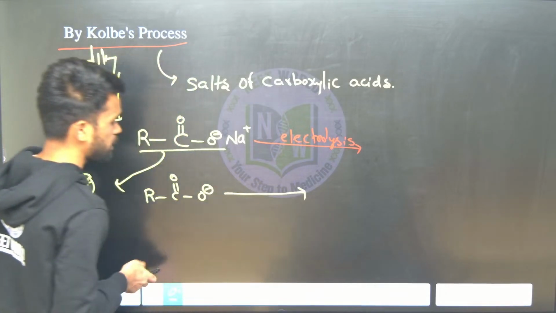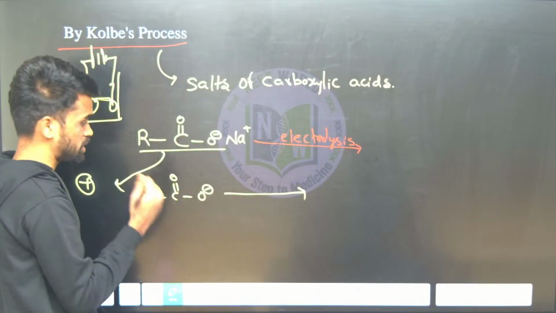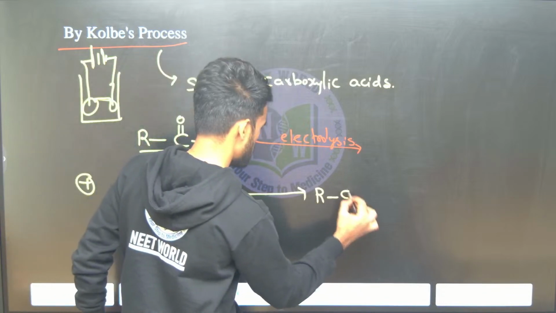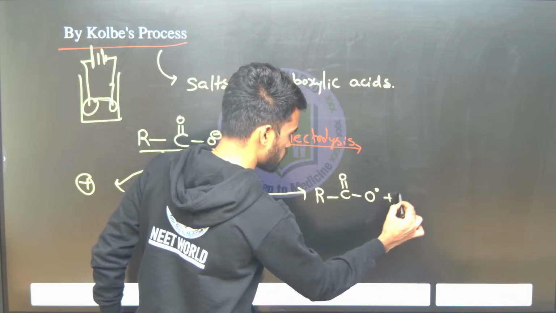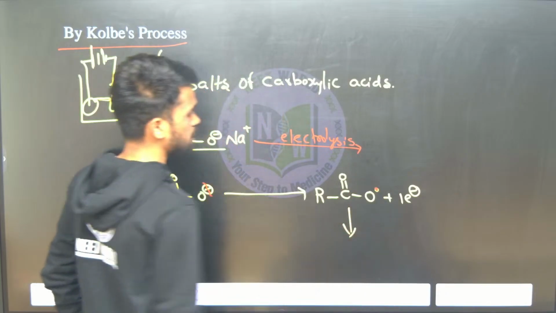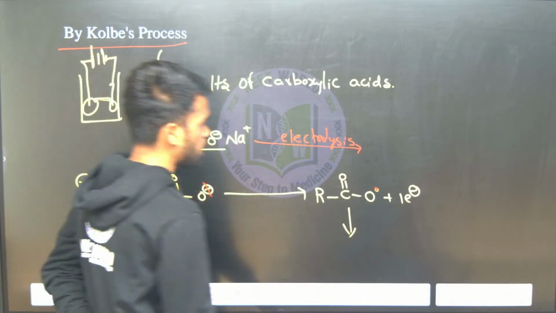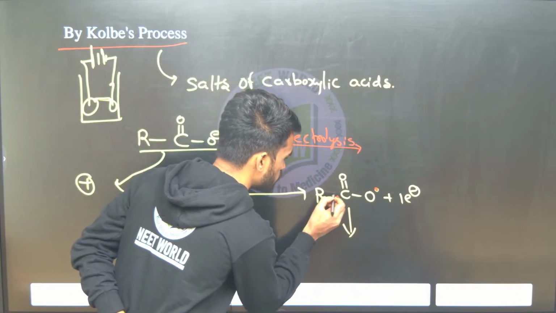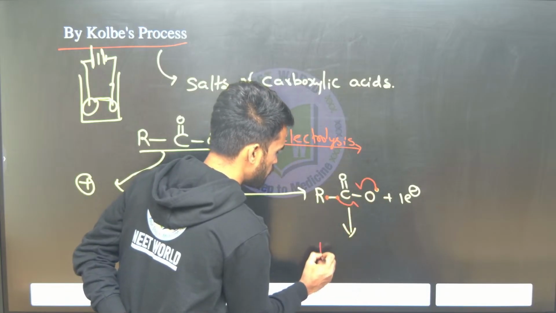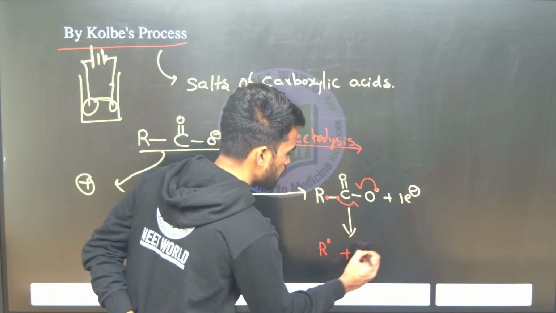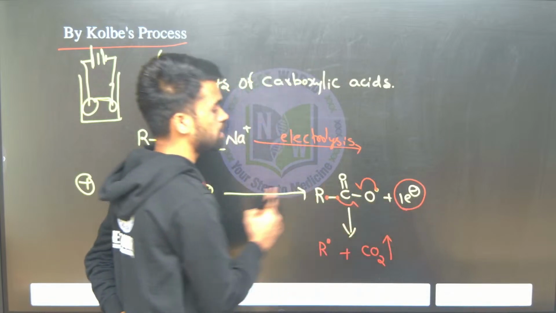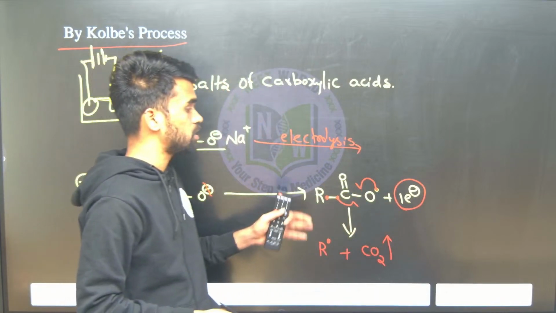When we pass this electricity, the negative charge is broken and an electron is released, like RCOO dot will be formed and one electron is released. The oxygen now has 1 unpaired electron, so it is a radical. Radicals are highly reactive. It will take an electron from the R-C bond. This electron and that electron will be paired up, giving an R radical plus CO2 gas. So what is released here? CO2 gas. Where are electrons being released? At the anode. So removal of electrons is nothing but what?